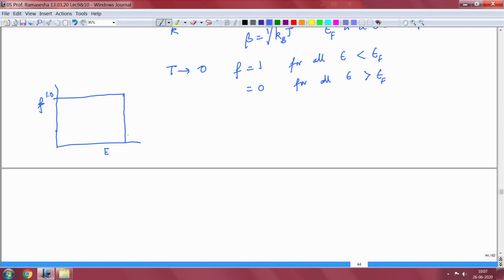This is the Fermi energy, and at a finite temperature, what this looks like is slightly different. Let me plot it in a different color. So this is 0.5.